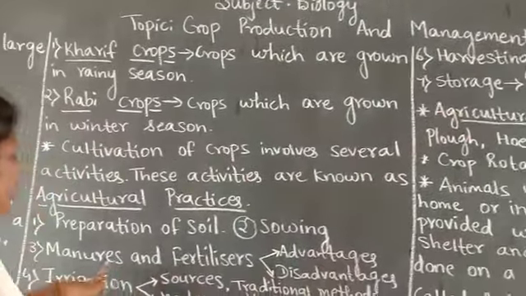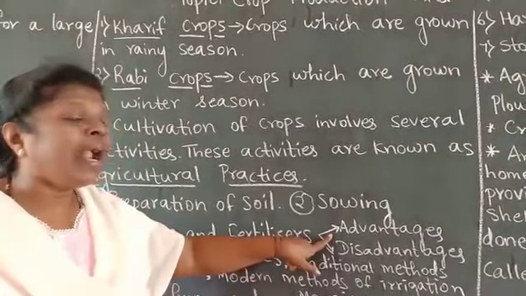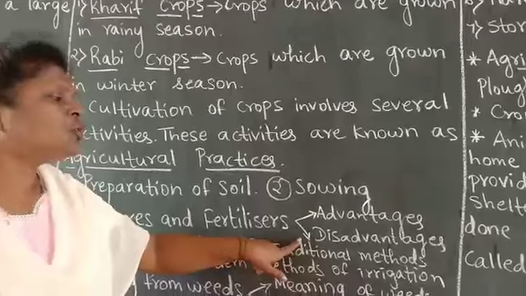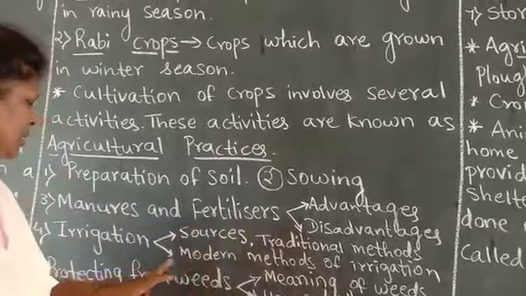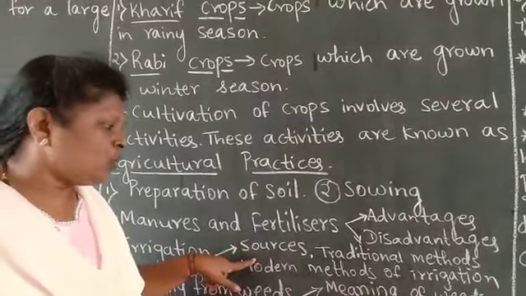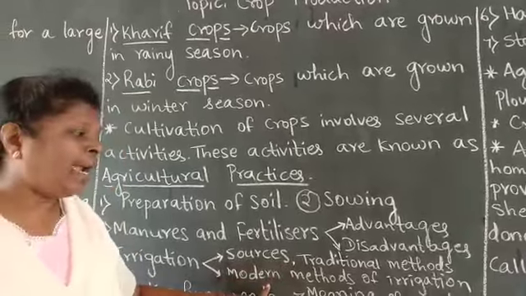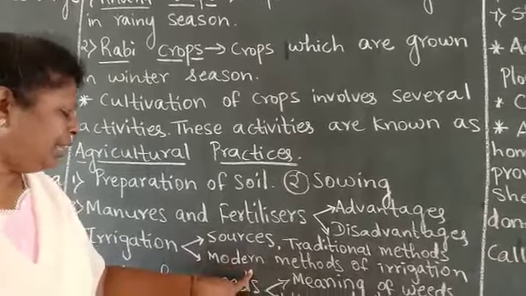Now children, in the manures and fertilizers concept, we will be studying about advantages and disadvantages of manures and fertilizers. In the irrigation topic, we will be studying about sources of irrigation, traditional methods of irrigation and modern methods of irrigation.